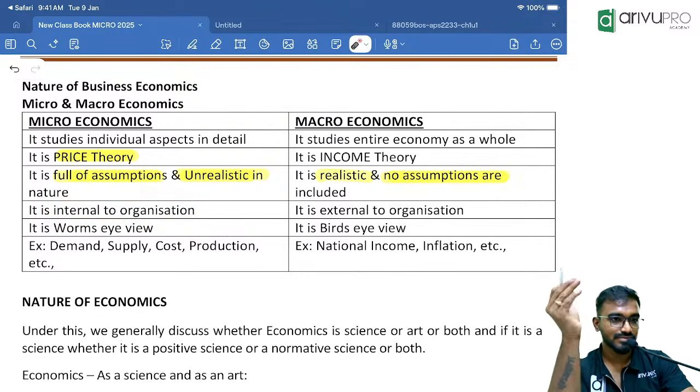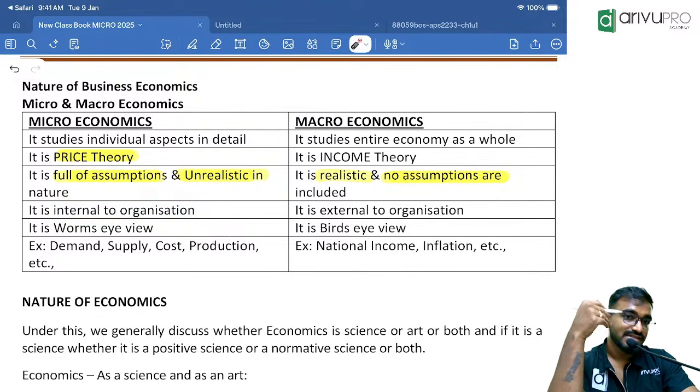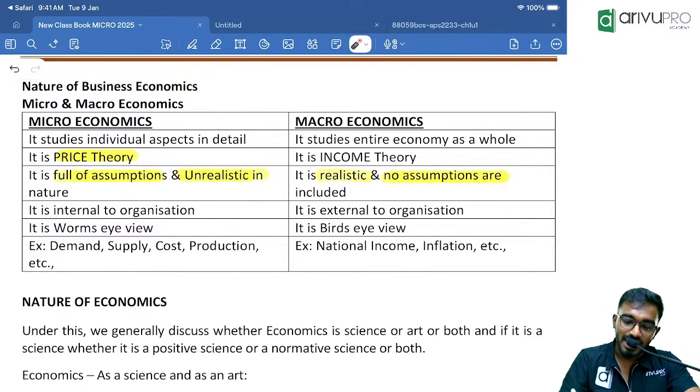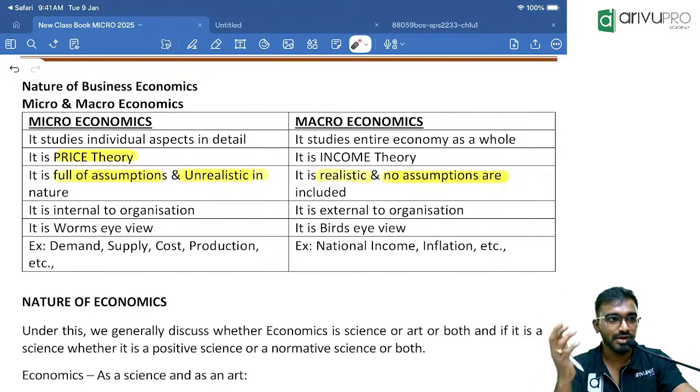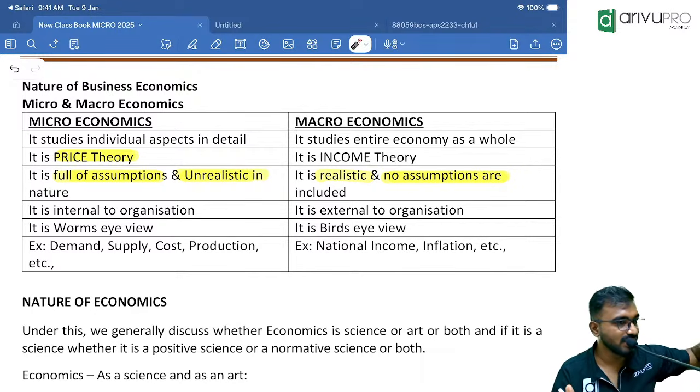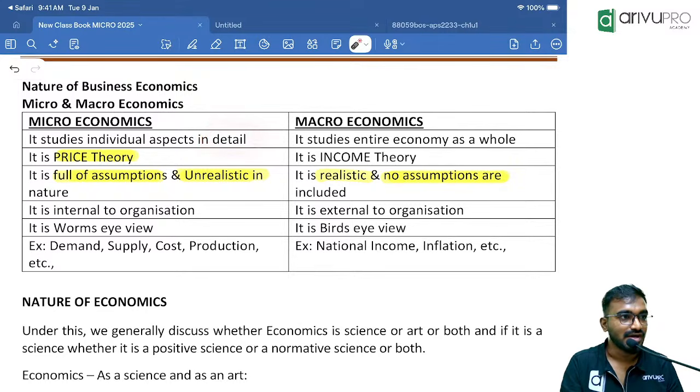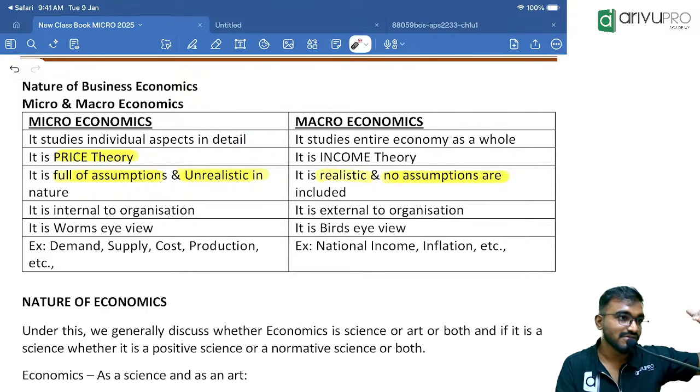Microeconomic theory is internal to the organization. It analyzes the internal affairs of the organization. Macroeconomics analyzes activities outside your business organization and the activities which affect your business due to external changes. That is the macro environment. Micro, we call a worm's eye view. If a small worm is crawling on the surface of the Earth, it can't see a huge place. It can only see a small area near its eyesight. That is like micro. We study everything in detail, but in a smaller aspect, one by one.